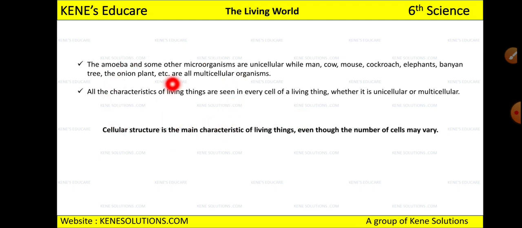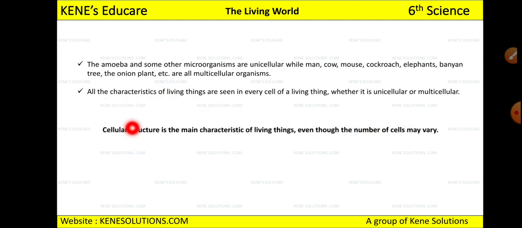And all the characteristics of living things which are seen in every cell of a living thing, whether it is unicellular or multicellular, all the characteristics means what? Growth, reproduction, excretion, respiration. All the characteristics will take place in every cell of the living thing, whether it be a unicellular organism or a multicellular organism. So next, cellular structure, you can say, is the main characteristic of living things, even though the number of cells may vary, whether it be a single cell or many cells.